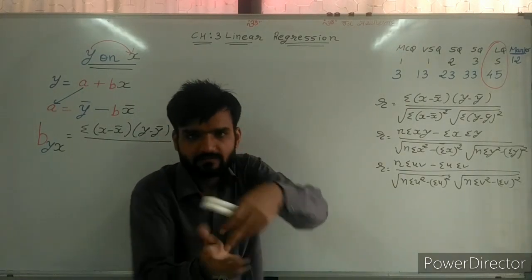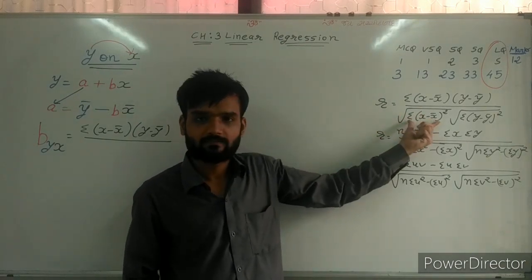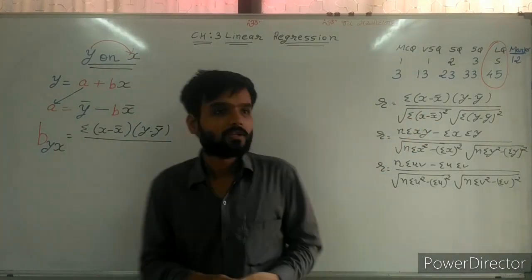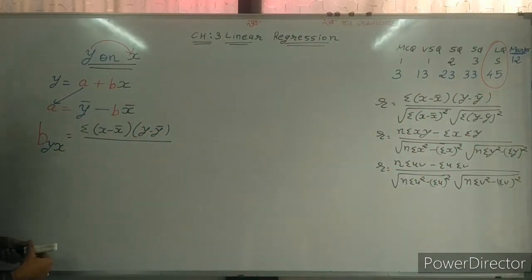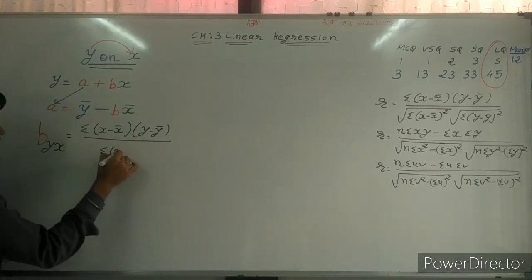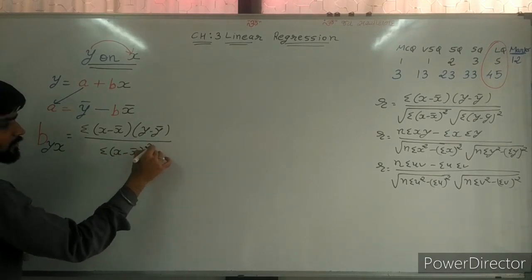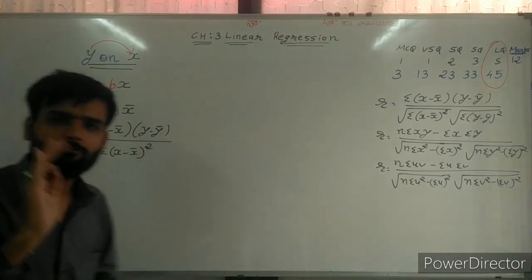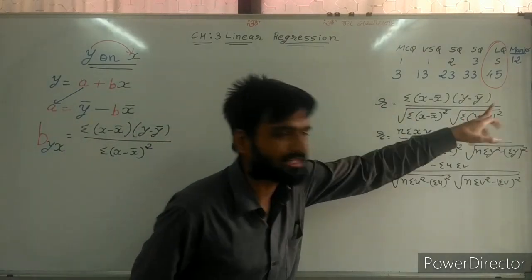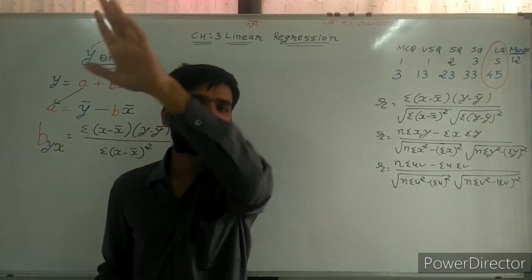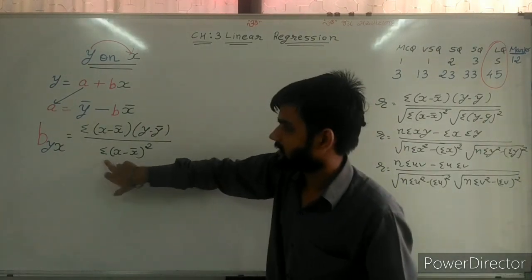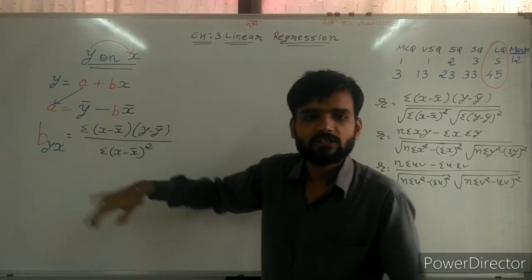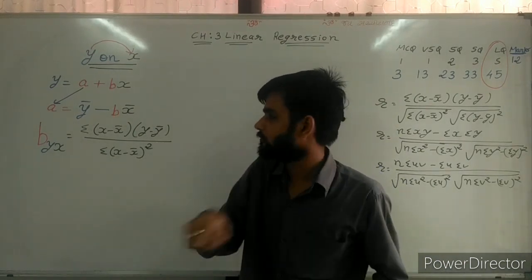Again, what is the base? So base is x because y depends on x. So, sir, take only x value in denominator. So here I am taking sigma x minus x bar whole square. And most important thing, sir, don't write root sign. Cancel the root sign. Now this is the formula of B.